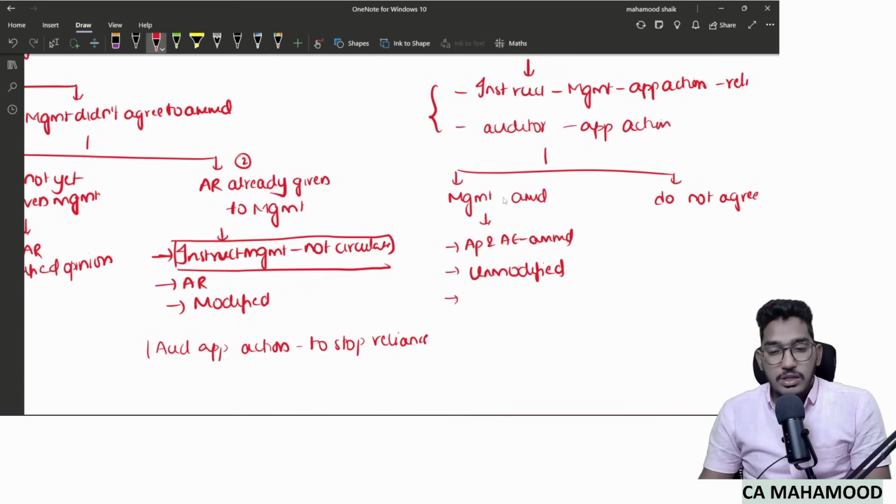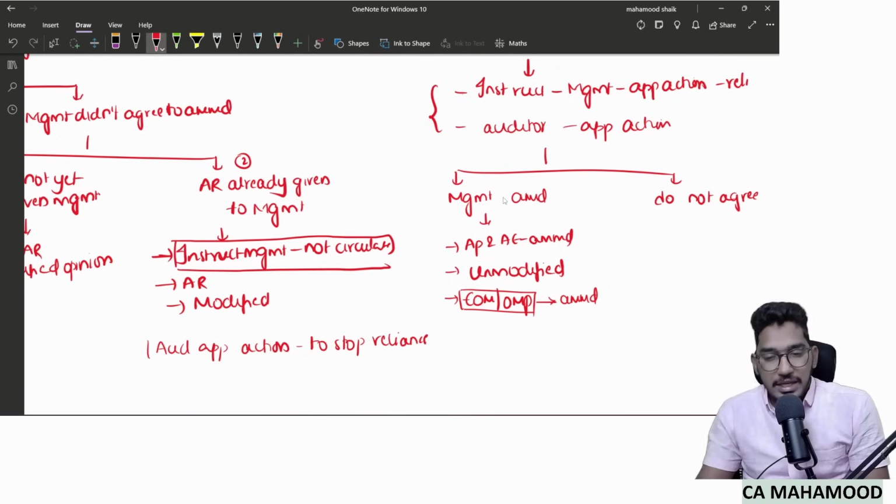in your new audit report, include a paragraph, either an emphasis of matter or other matter paragraph. And what should I mention in that paragraph? What you should do in that paragraph is draw users' attention to the amendment. Nothing but you highlight what is the adjustment that has been done in the newly given financial statements, which is not there in the earlier financial statements.